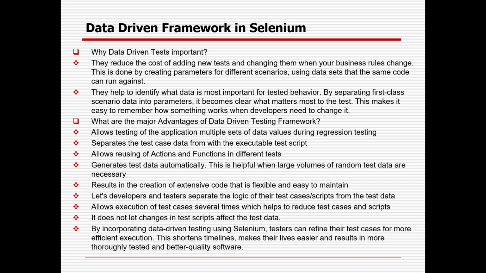So it will reduce the cost of adding new tests and changing them when user business rules change. This is done by creating parameters for different scenarios using datasets that the same code can run against. They help to identify what data is most important for the tested behavior. By separating first class scenario data into parameters, it becomes clear what matters most to the test. This makes it easy to remember how something works when a developer needs to change it.